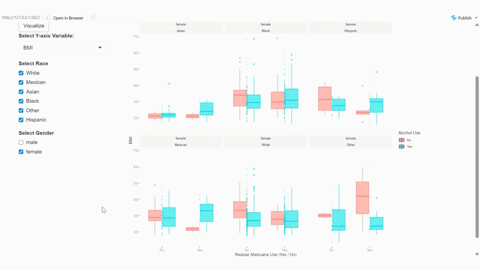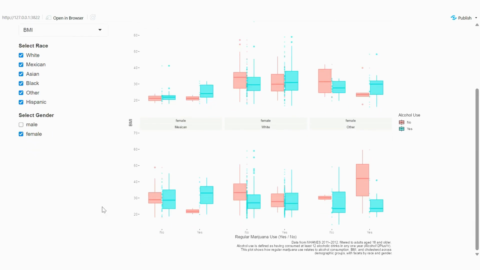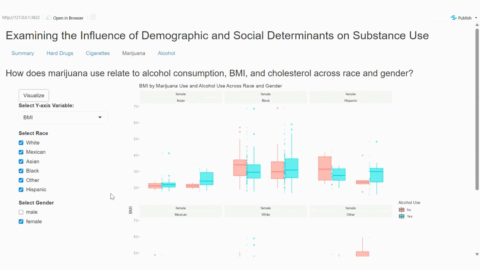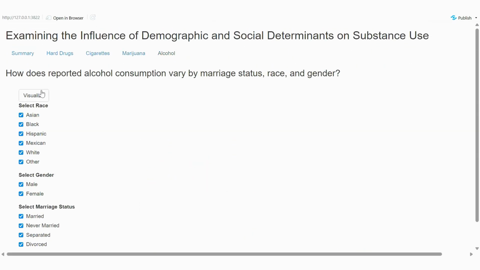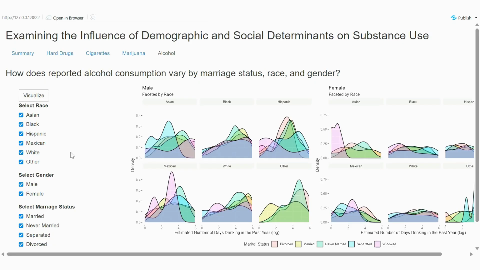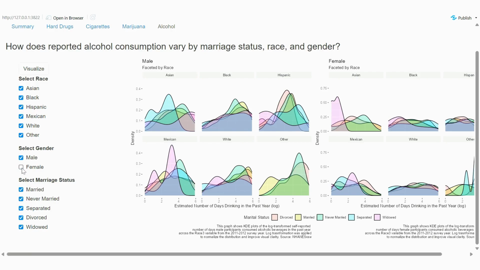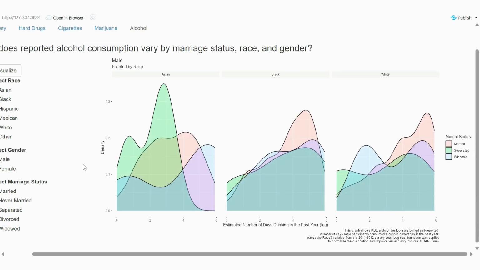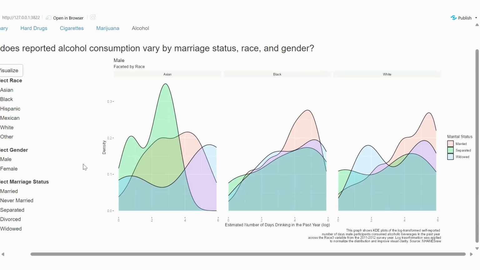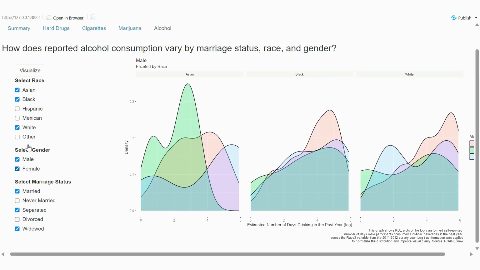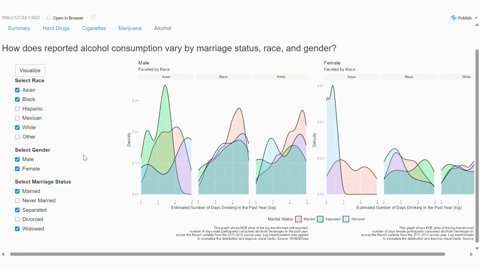And that's what happens. And here you can also change the different distributions. So yeah, this is a small demo of our app and what we were able to think of given this data set. So yeah, I hope you enjoyed this.